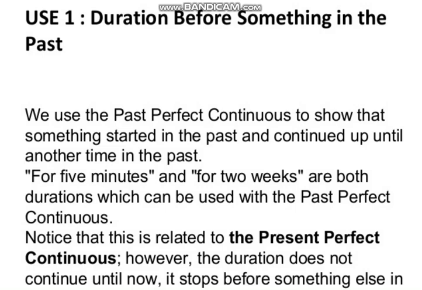Notice that this is related to the present perfect continuous. However, the duration does not continue until now. It stops before something else in the past. It's the same as we have discussed in present perfect continuous tense, that something started in the past and has just finished at this moment.